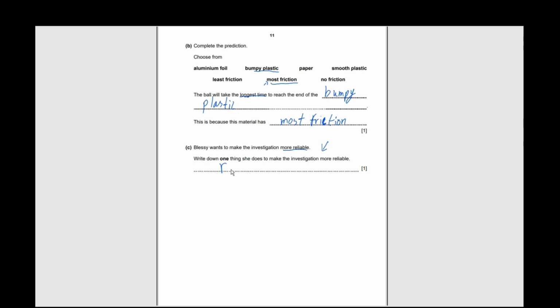So repeat the investigation, not the experiment. In most cases, when they ask you for the investigation or experiment to be more reliable, you just have to say repeat the investigation.